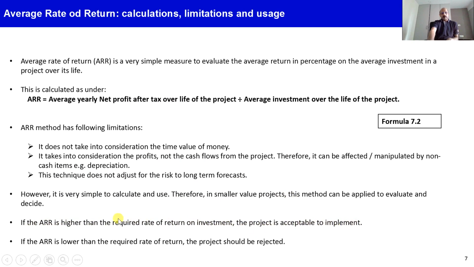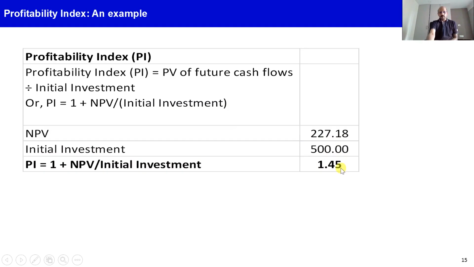And the required rate of return on investment is basically the benchmark rate or threshold rate at which the company would like to earn a minimum return on its investment. So if ARR is higher than that return, then the project should be accepted to go ahead. And if ARR is lower than that threshold limit, then the project should not be pursued and it should be rejected.